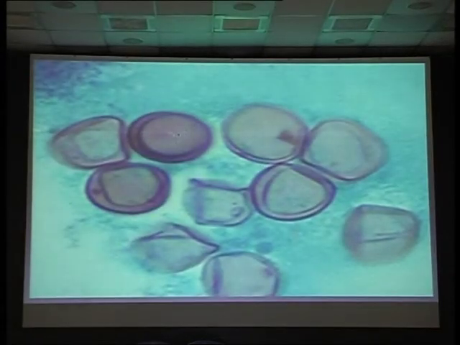Sometimes if you allow the slide to dry up, it will show vacuolations in the RBCs. Nothing to worry about. You may see some intranuclear or intracytoplasmic inclusions. Again, this is an artifact. You don't have to worry about malaria.